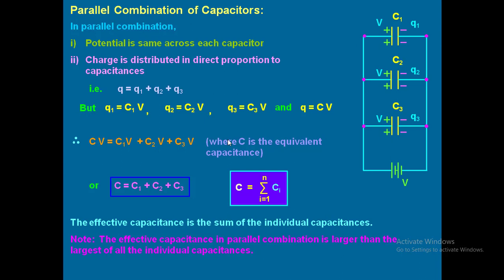Now the statement is, the effective capacitance is the sum of the individual capacitances. Note, the effective capacitance in parallel combination is larger than the largest of all the individual capacitances. So whenever capacitors are connected in parallel, the total capacitance will be higher than the capacitance of the largest capacitor. Understood?